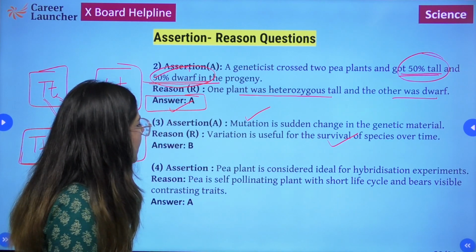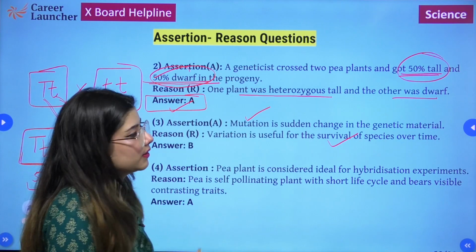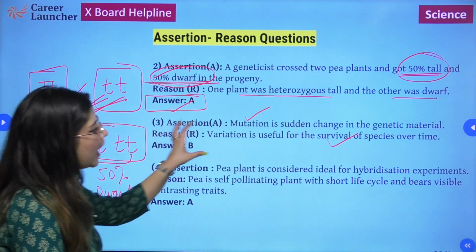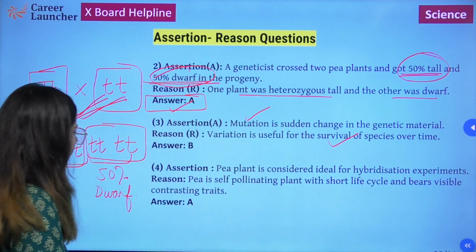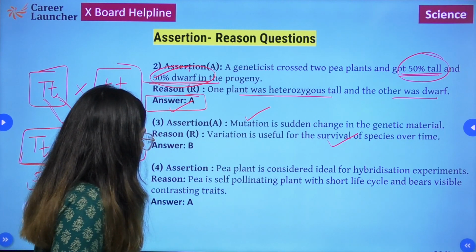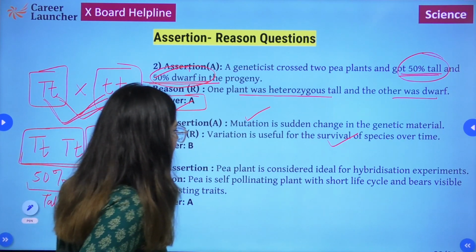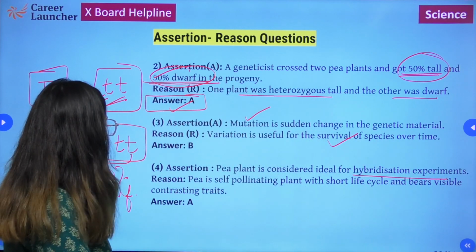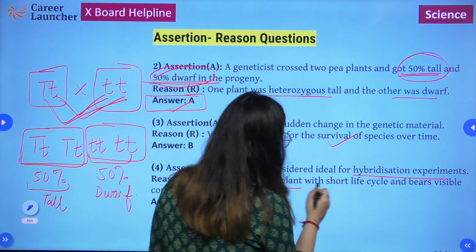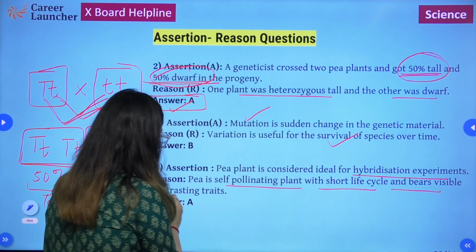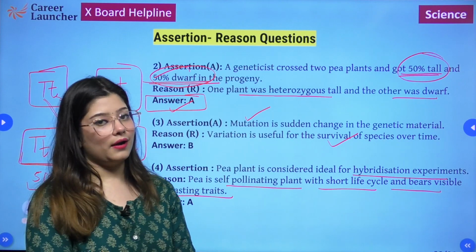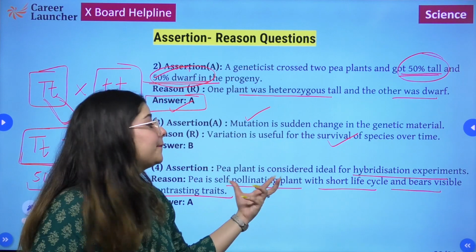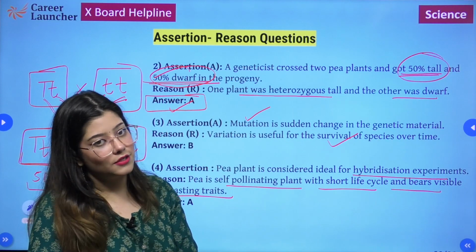So we'll choose answer B, that both assertion and reason are correct, but reason is not the correct explanation for assertion. These are two independent statements that are given. Let's have a look at the fourth statement. Assertion says pea plant is considered ideal for hybridization experiments. It is true. Reason, pea is self-pollinating plant which has a short life cycle and bears visible contrasting characteristics. This is also true, and this actually explains why pea plant is considered ideal for hybridization experiments, right?